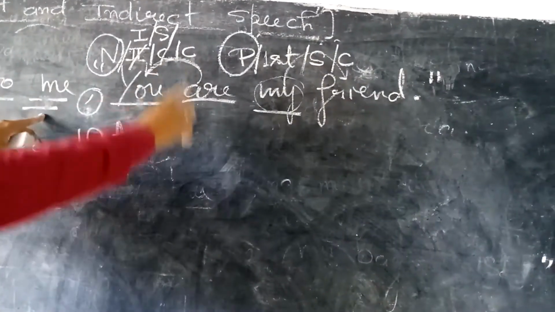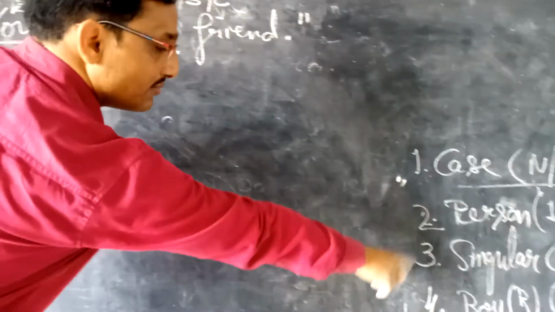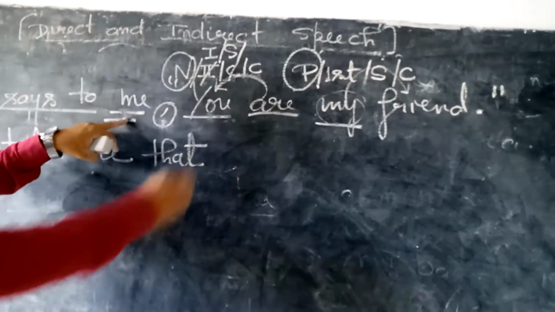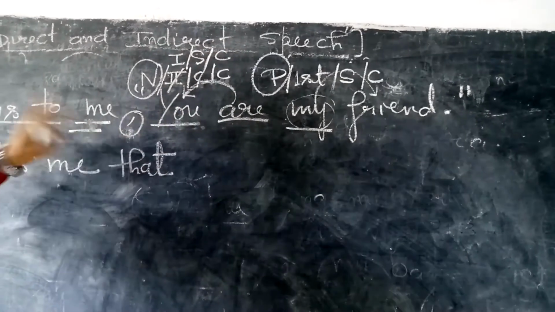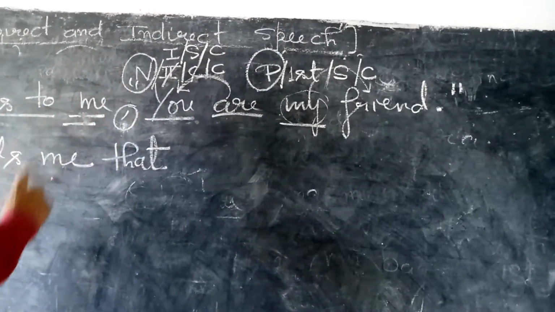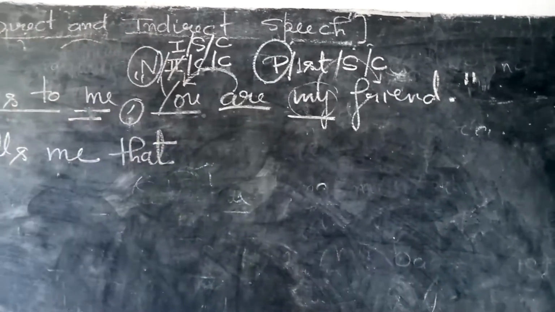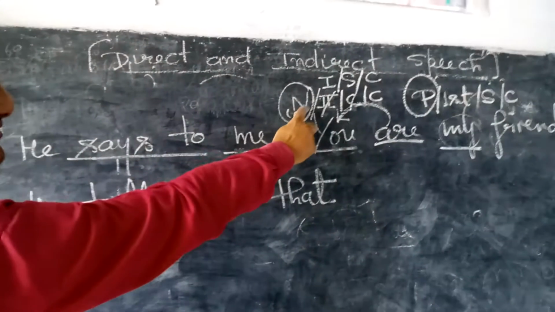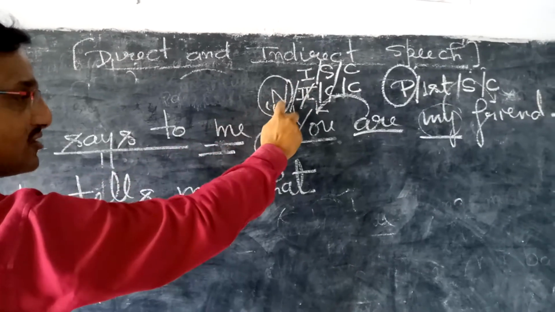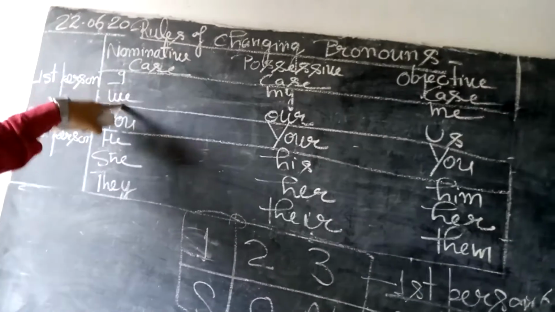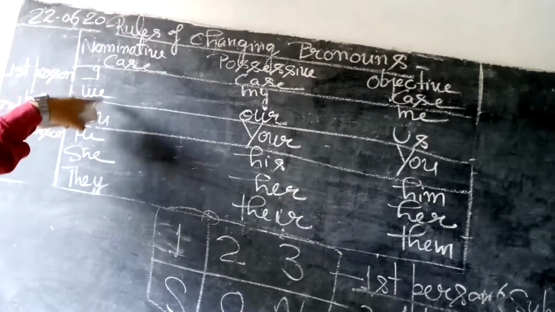And thereafter third question we will ask. And third question is what? Boy, girl, or common. Me is used for boys also and for girls also. So that's why I will write here common. Okay, students? And now change the pronoun. First person pronouns. Come to the list. First person pronouns of nominative case. Okay, students, this is nominative case. Case is never changed. And first person pronoun we have to take of this nominative case: I and we. Okay, these are the first person pronouns I and we.